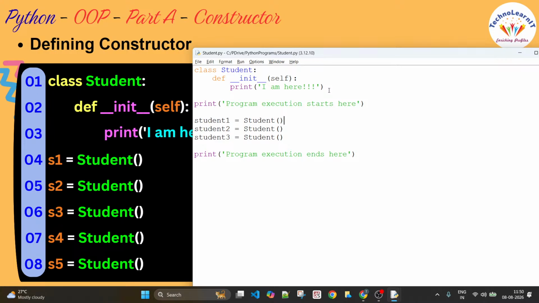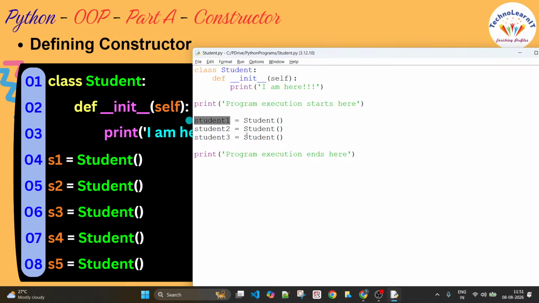Though there is some function available in your program scope, if you don't call that function, it won't get executed. Correct? When the function is not getting executed, how come you can see the output printed from this method? So that's the beauty in Python and other programming languages, especially those that support object-oriented programming.